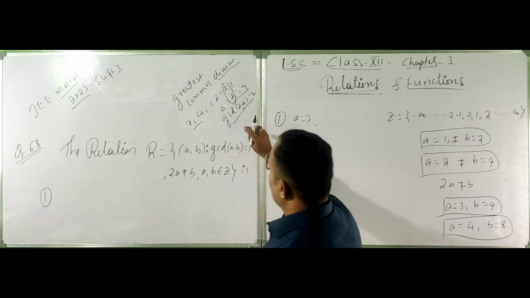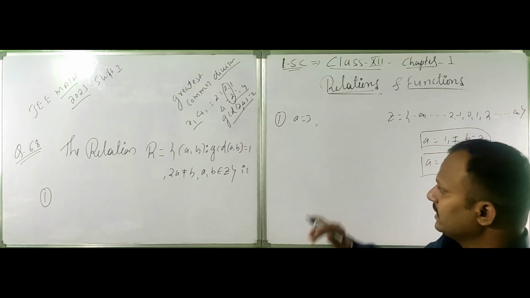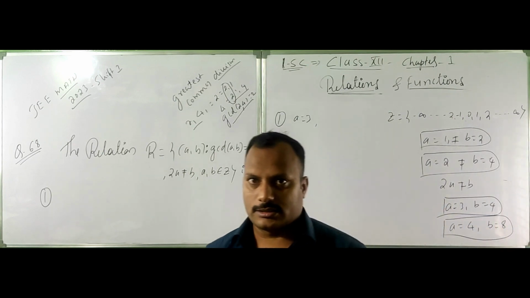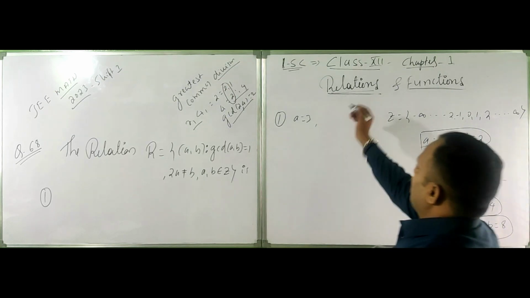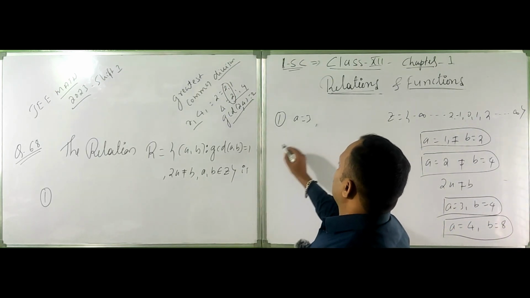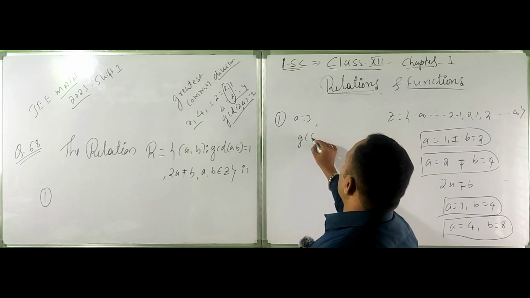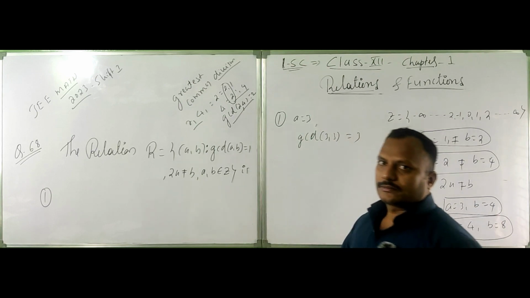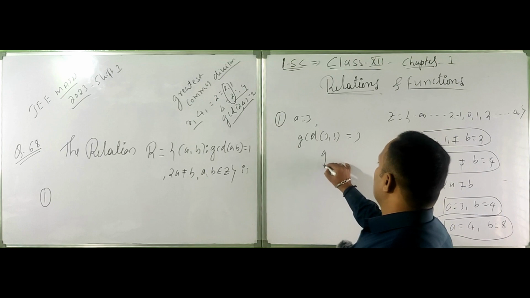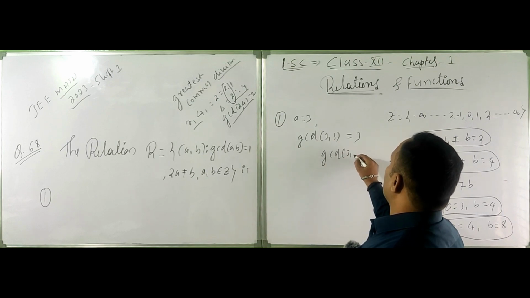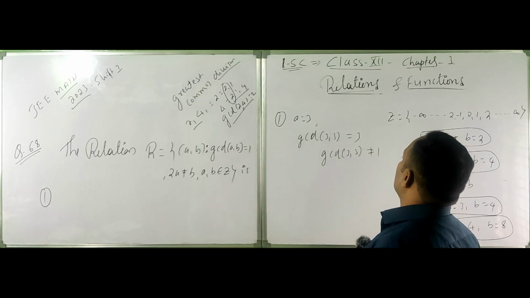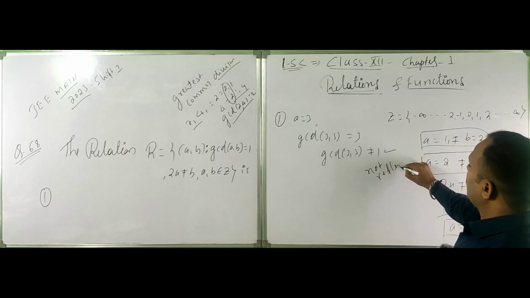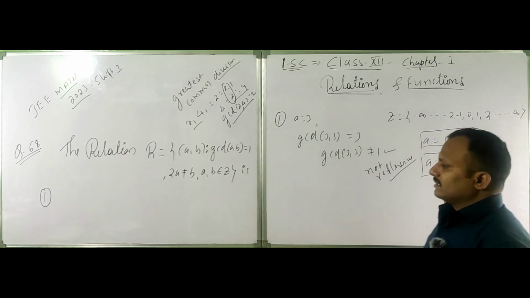But our condition is GCD should be 1. They have given prime numbers simply because the GCD of prime numbers is 1, right? If I take A as 3, what is the condition? GCD of 3 and 3 is 3. So here GCD of 3 and 3 is not equal to 1. So this is not reflexive. The first condition is failed.